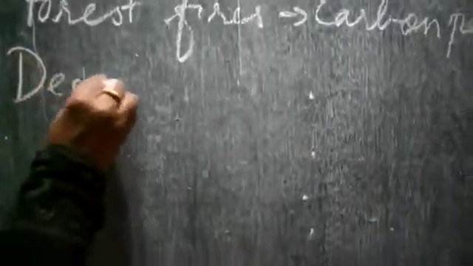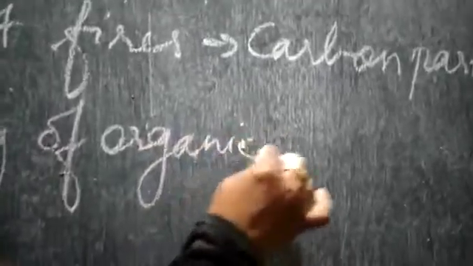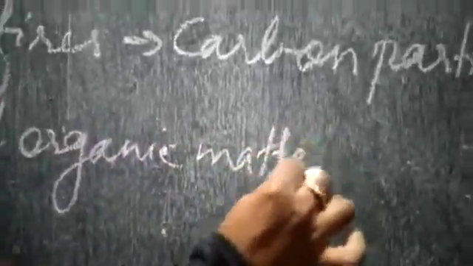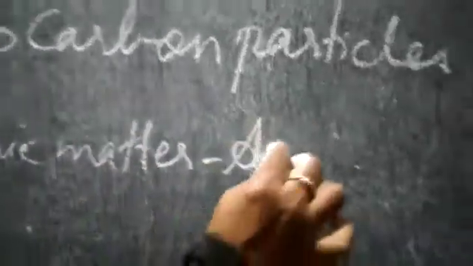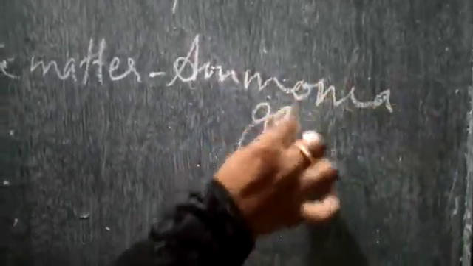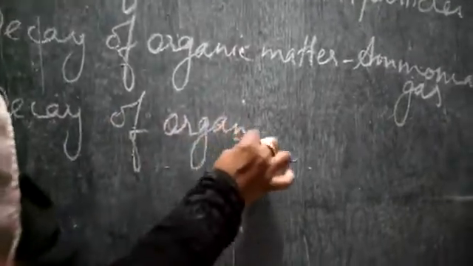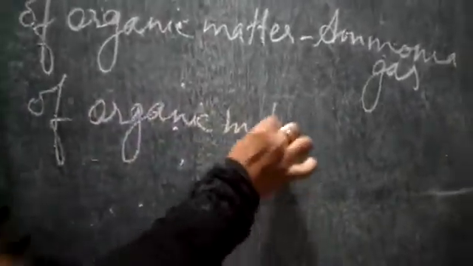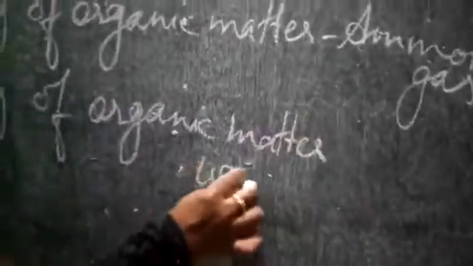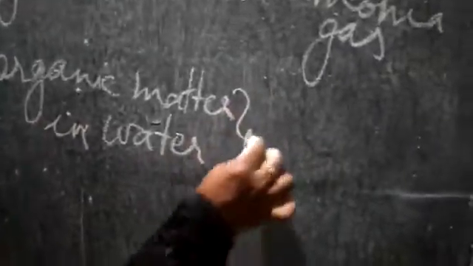Then if you see the decay of organic matter, that means when organic matter decays, what comes out? Ammonia gas is released. Then the decay of organic matter in water releases methane gas.